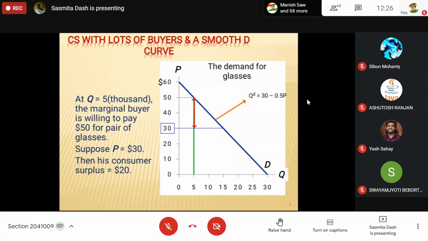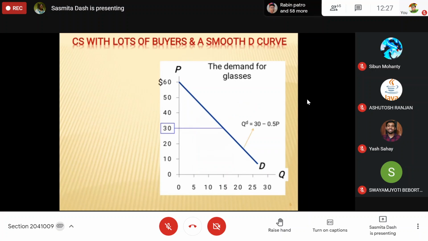Suppose one person's willingness to pay is 20 and the market price is 30, will he buy? No, because he is ready to pay only 20 rupees, but the seller is charging 30 rupees. He will not buy the product. Anybody whose willingness to pay is above 30 rupees is going to buy the product.